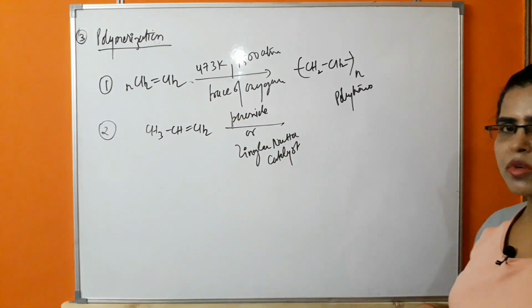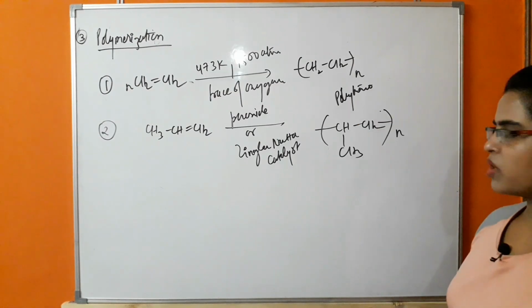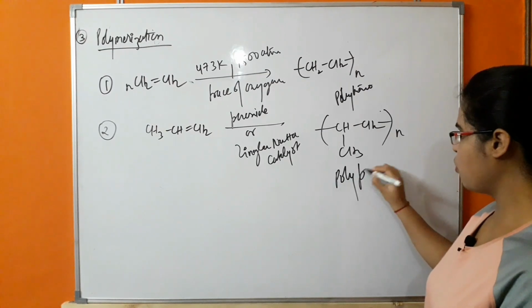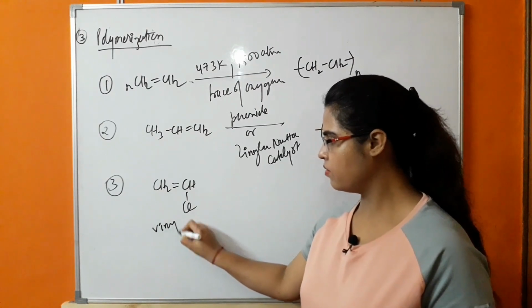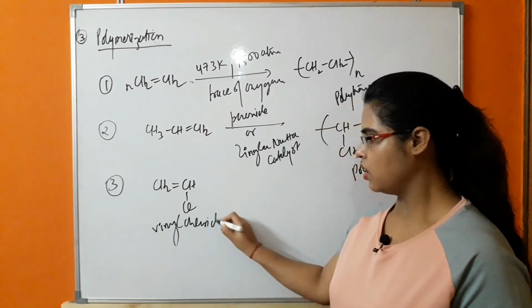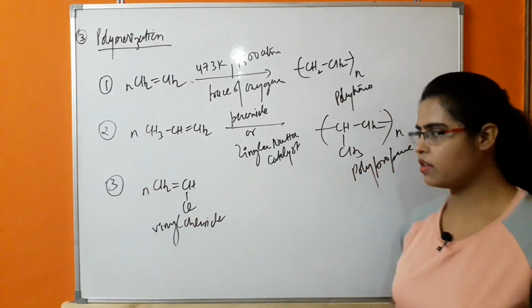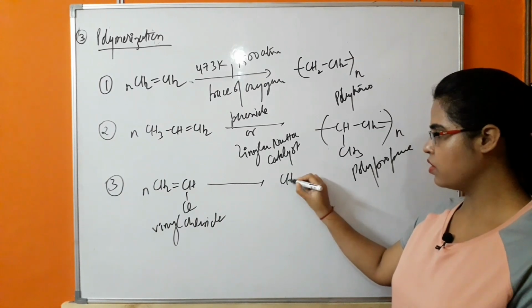So what will be the polymer formed in this case? The polymer formed in this case is polypropene. A substituted alkene is vinyl chloride. So when n number of vinyl chloride molecules react, there will be formation of